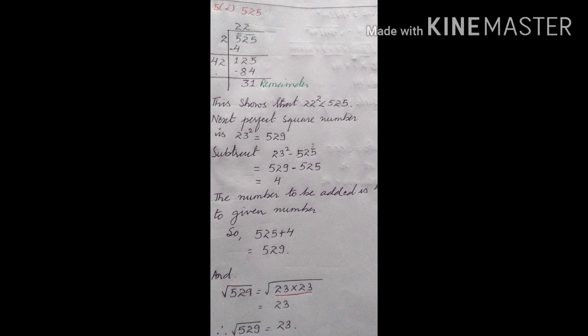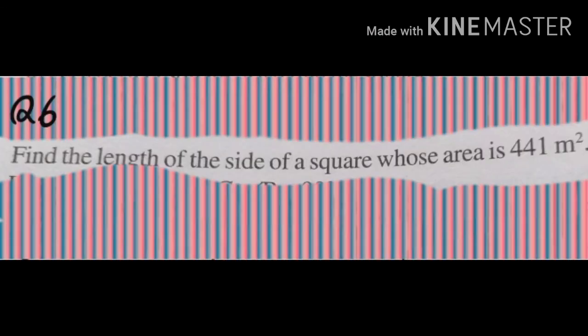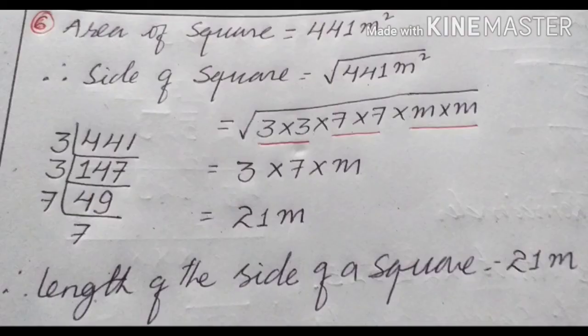Now question number 6. In question number 6 also, we have to find the length of the sides of a square whose area is 441 meter square. Over here also, nothing to do. The area of the square we have is given, that is 441. Clear. Now therefore the side of the square is root over 441 meter square.